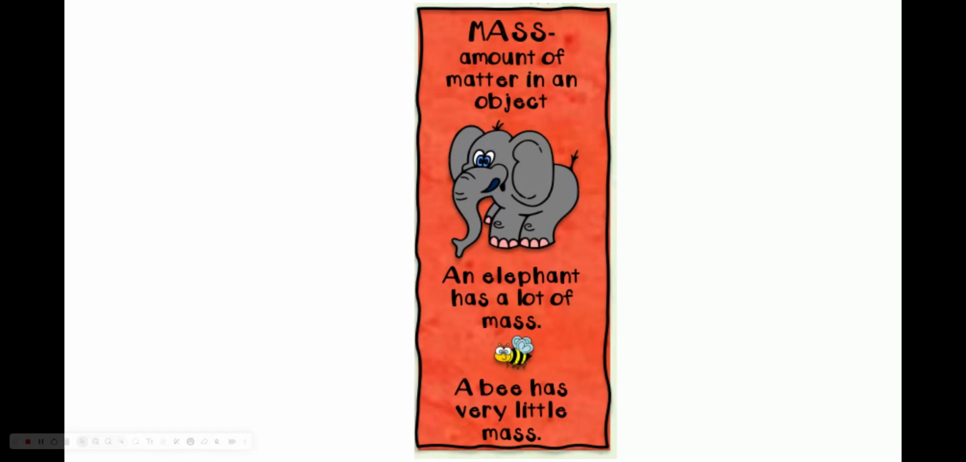A bee has very little mass compared to an elephant, and again, a bee has the same amount of mass whether it be in the classroom, in the house, on a flower, flying in your car, or in space. It has the same amount of mass no matter where it is because it is made up of the same stuff. That does not change.